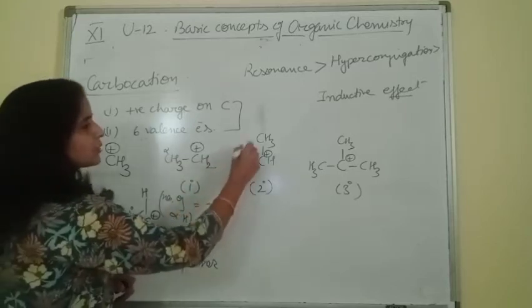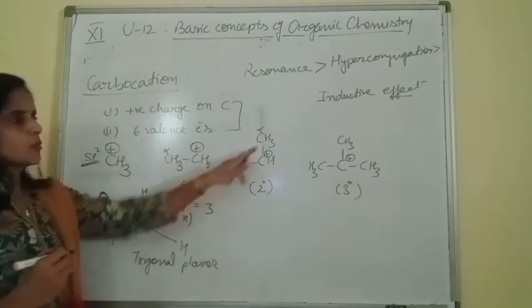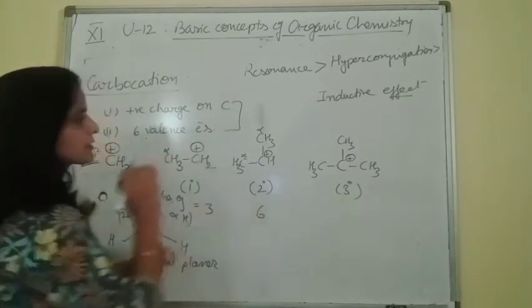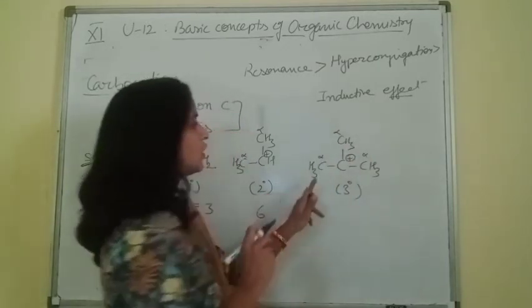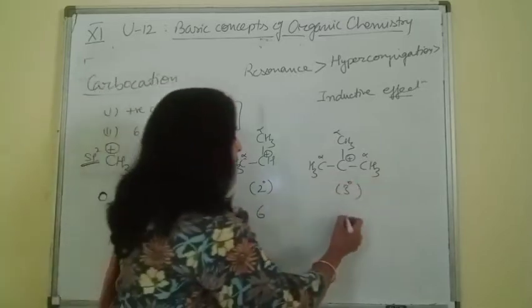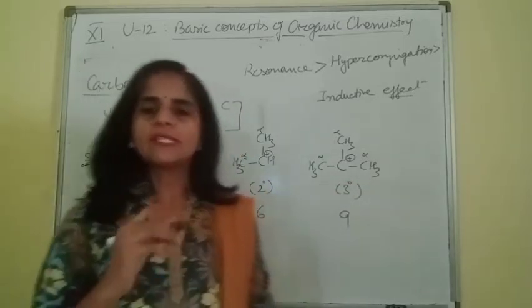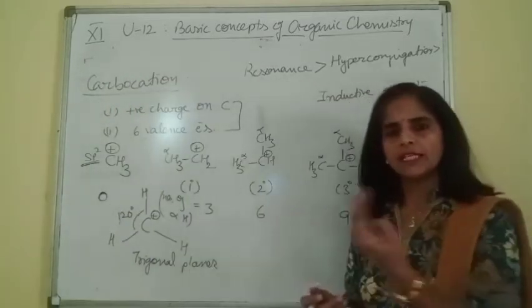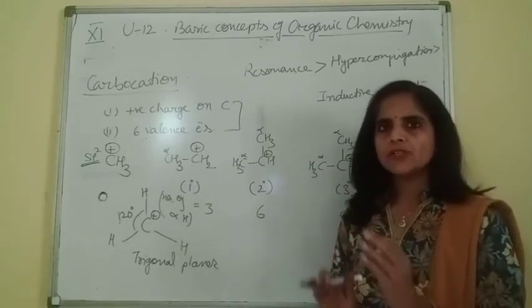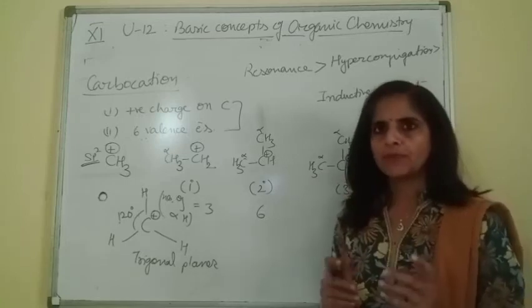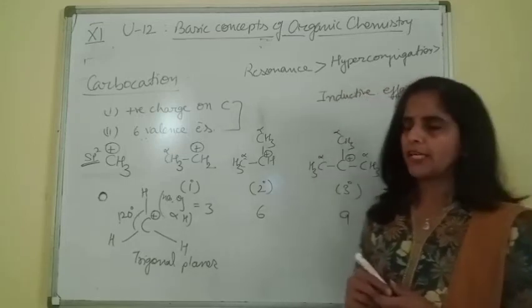In this, there are 2 alpha carbon, so 6 alpha hydrogen. In this case, 3 alpha carbon, so how many alpha hydrogen? 9. Beta, if you don't remember the concept of hyperconjugation, please check the previous video, where we discussed this concept in detail. Here I am only touching this concept. I am not explaining hyperconjugation again.